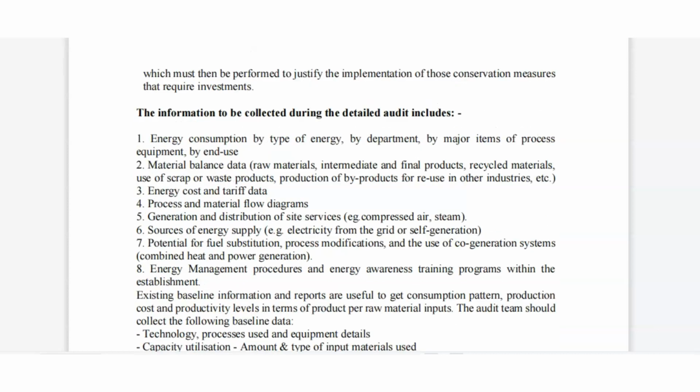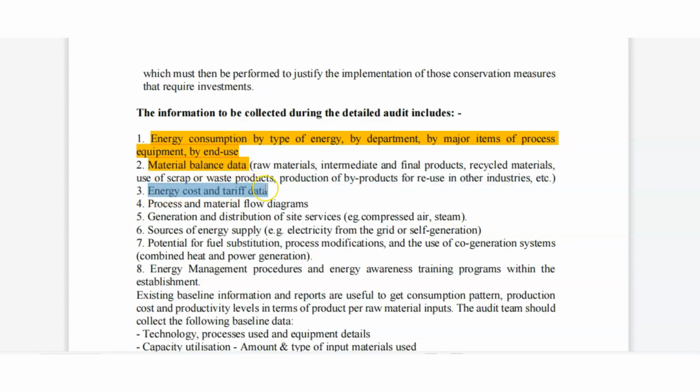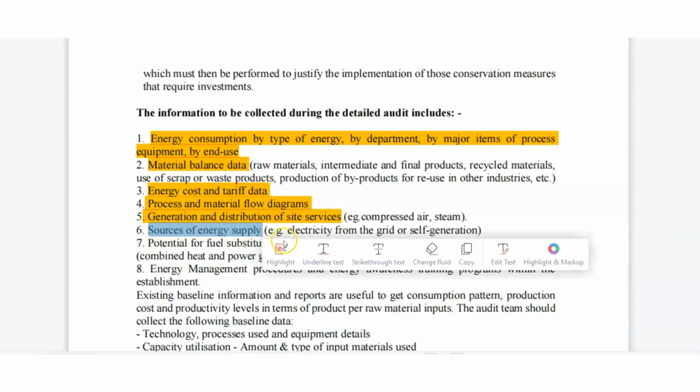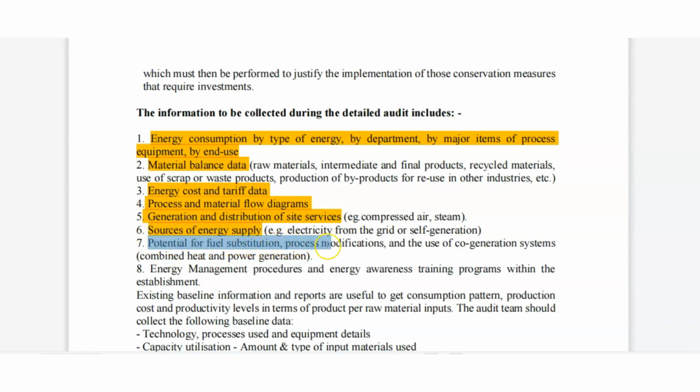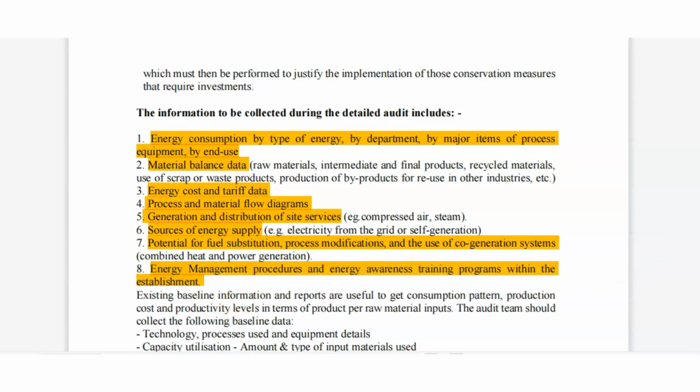The information to be collected during the detailed audit includes energy consumption by type of energy and equipment, material balance data, energy cost and tariff data, process and material flow diagrams, generation and distribution of site services, source of energy supply, potential for fuel substitution, process modification and use of cogeneration systems, energy management procedures, and energy awareness training programs within the establishment.